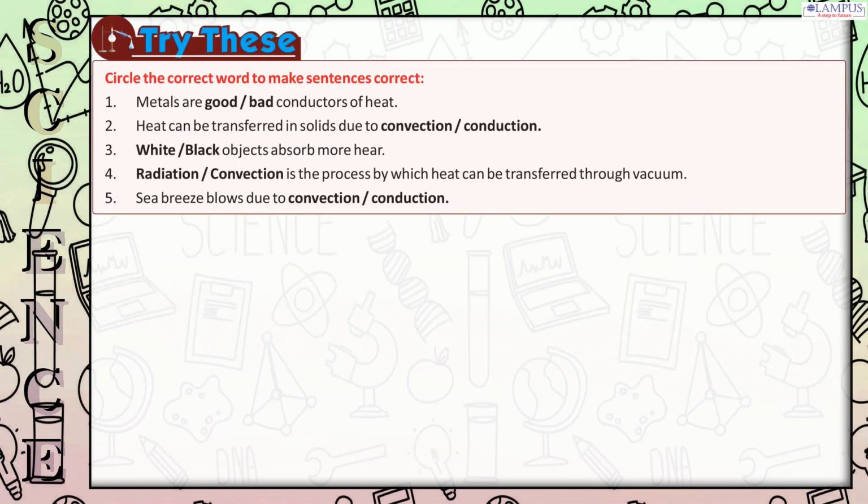Try these. Circle the correct word to make sentences correct. 1. Metals are good, bad conductors of heat. 2. Heat can be transferred in solids due to convection, conduction. 3. White, black objects absorb more heat. 4. Radiation, convection is the process by which heat can be transferred through vacuum. 5. Sea breeze blows due to convection, conduction.